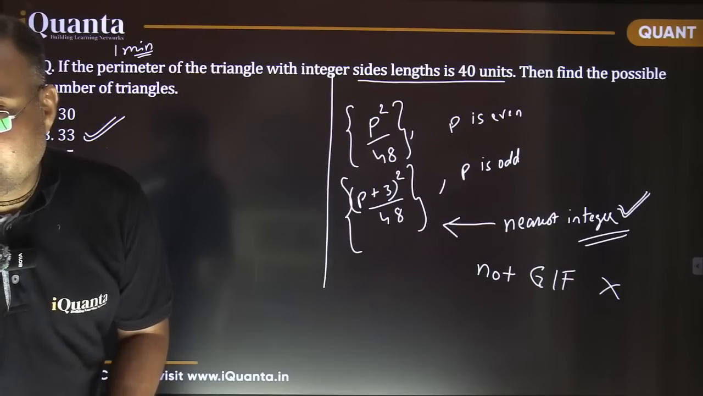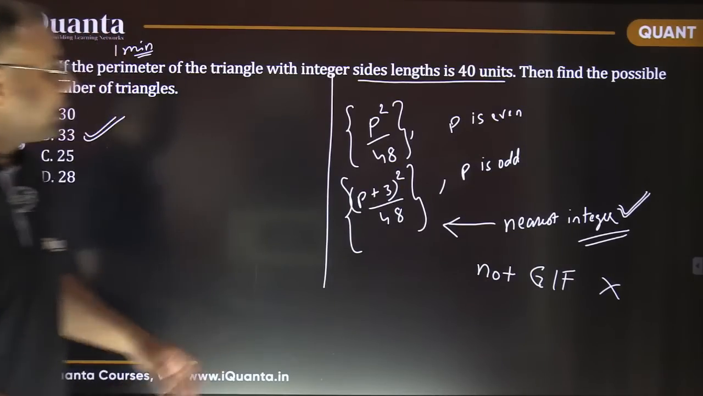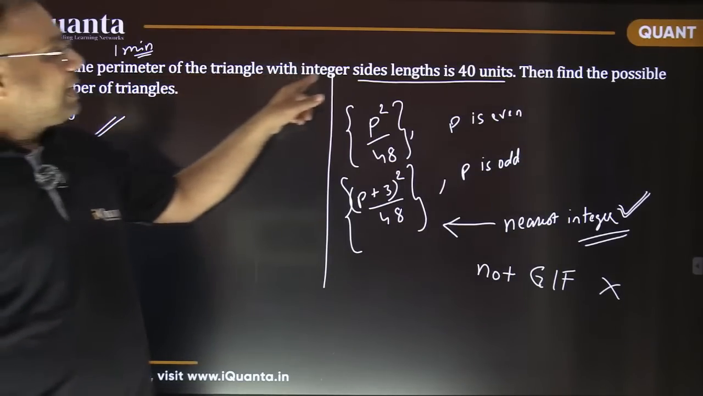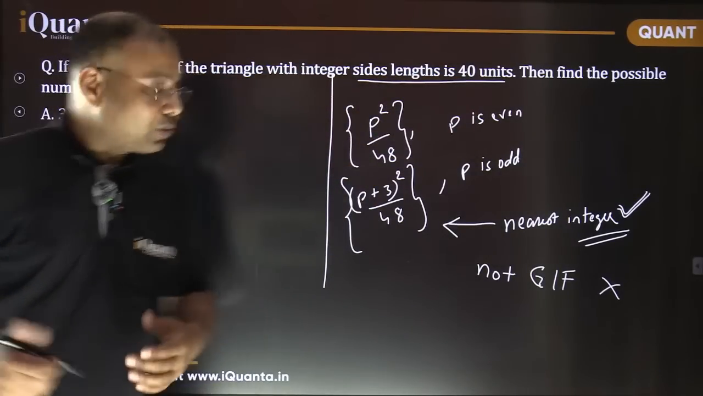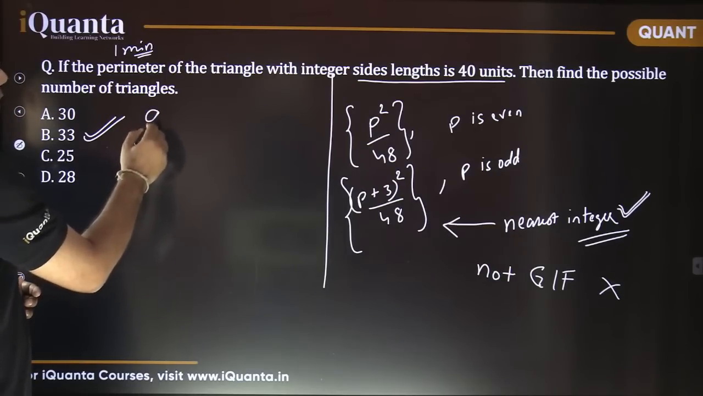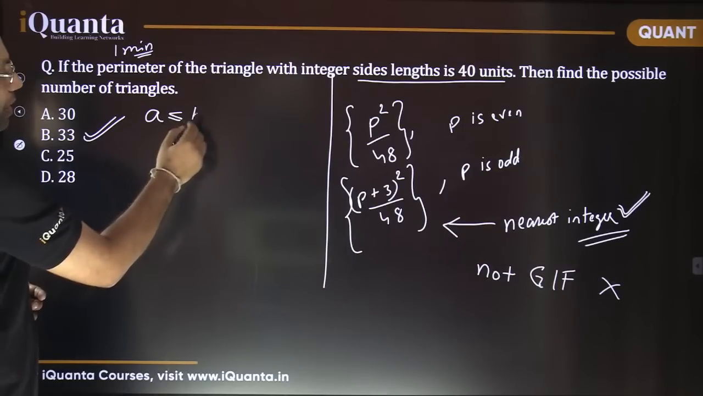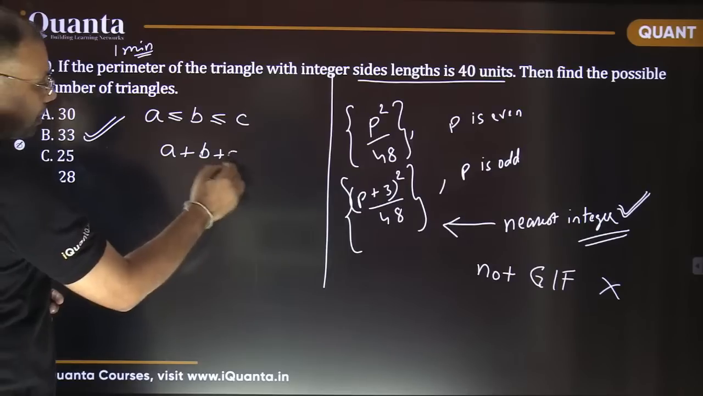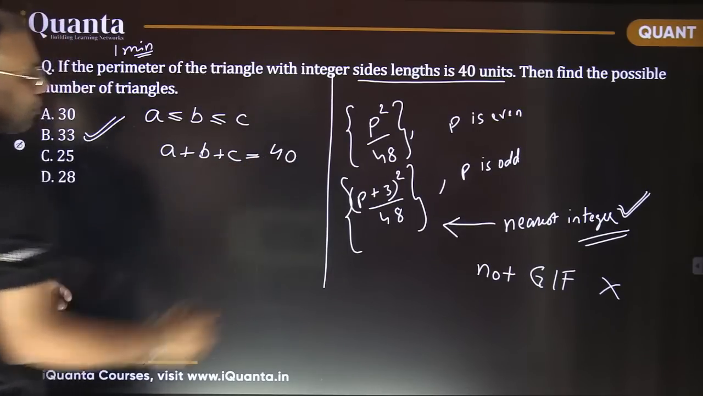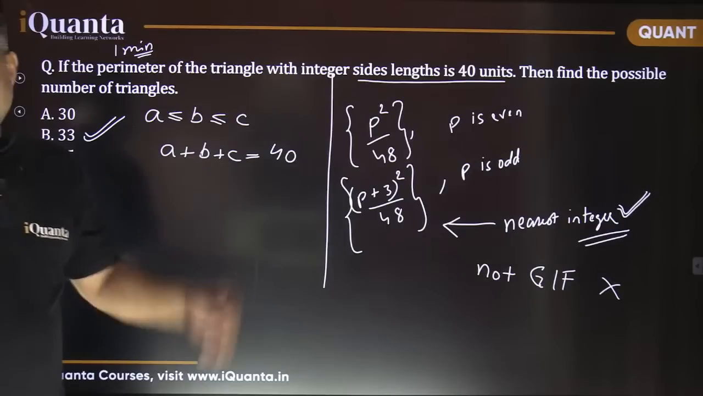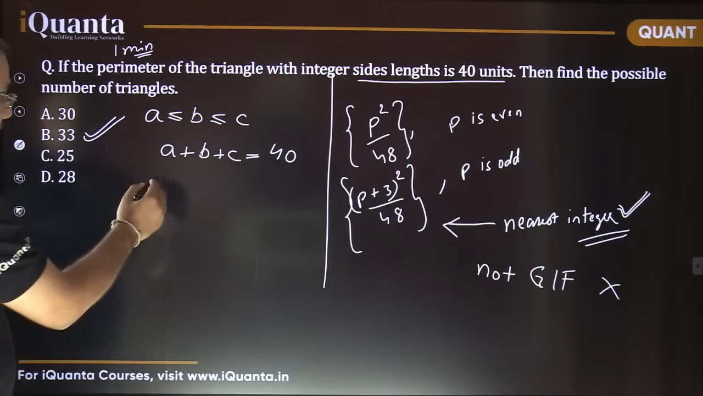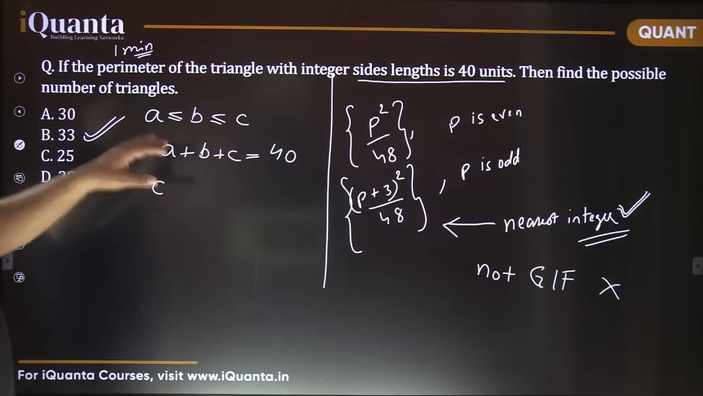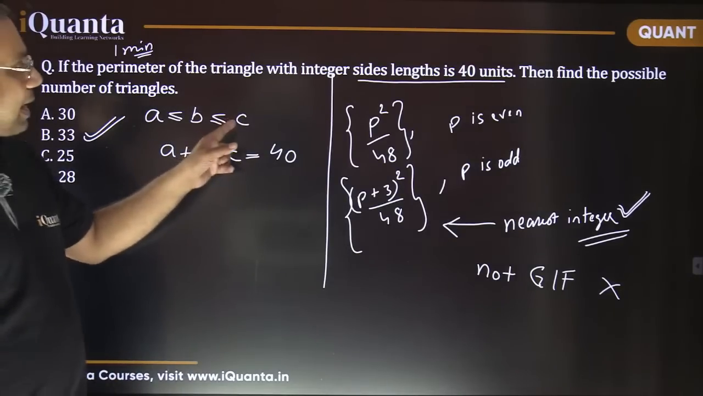Fine, Prathamesh, got it, good. Now see here, the triangle with integer sides has perimeter 40. If A, B, C are the three sides, and let's assume A is the smallest one, such that A is less than or equal to B, which is less than or equal to C, and A plus B plus C, the perimeter, is 40. Now just check the longest side length C. Can you tell me what its maximum value can be?